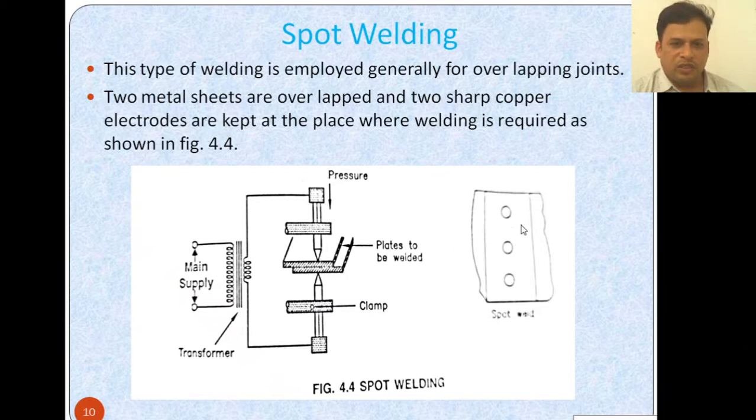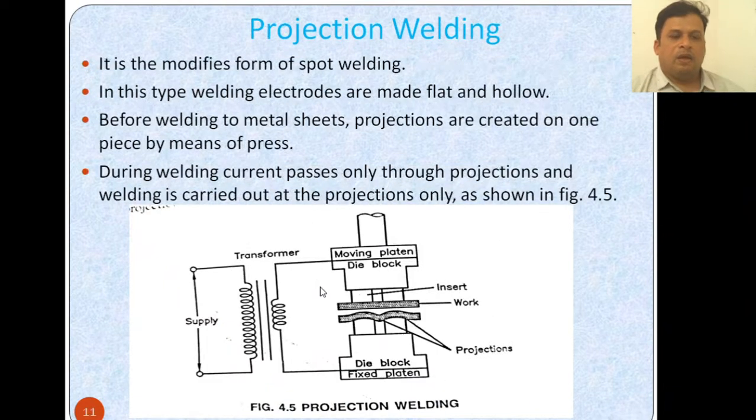Here we will have this type of holes, the spots where the spot welding is done like this. What is projection welding? It is a modified form of spot welding. In this type of welding, electrodes are made flat and hollow. You can see the electrodes present here, and these electrodes are flat and hollow.